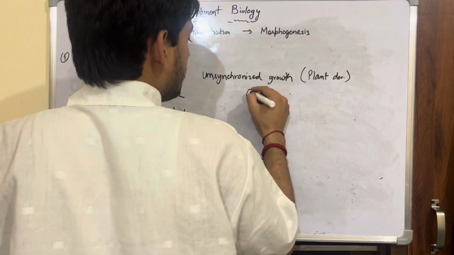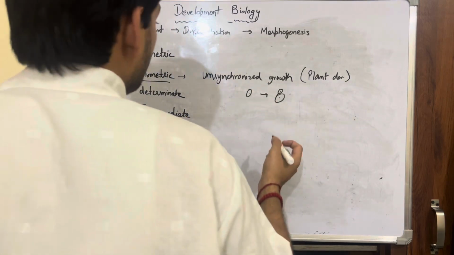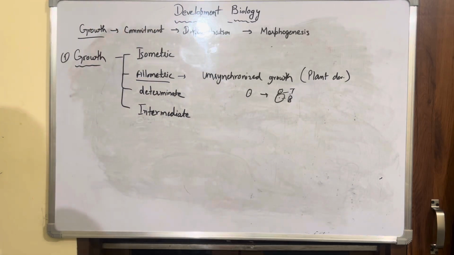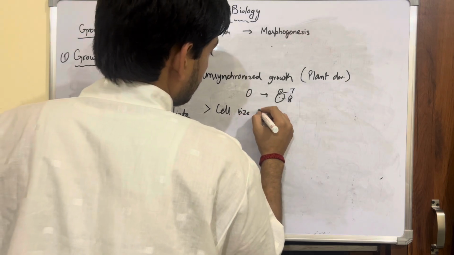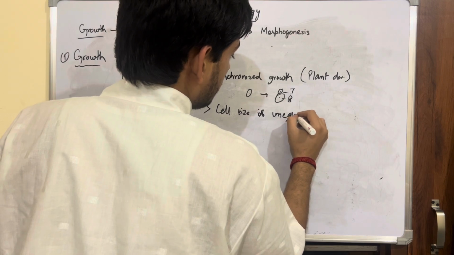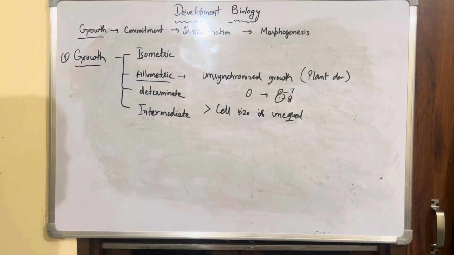As you have seen, a zygote is transformed into a basal and a terminal part, and those two parts were uneven. So you can also write here that cell size is unequal. Just remember this is the allometric type of growth.